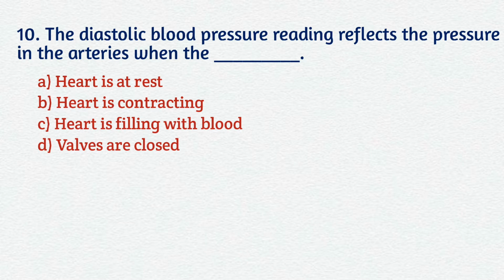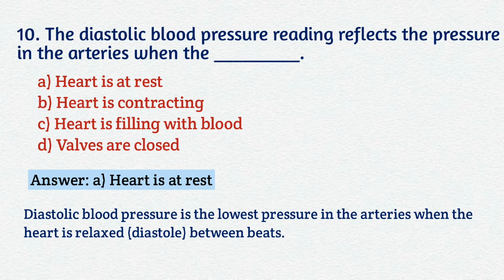Question number 10. The diastolic blood pressure reading reflects the pressure in the arteries when the A. Heart is relaxed, B. Heart is contracting, C. Heart is filling with blood, D. Valves are closed. Your correct answer is A. Heart is relaxed. Diastolic blood pressure is the lowest pressure in the arteries when the heart is relaxed (diastole) between beats.